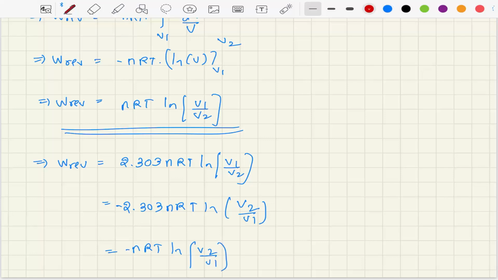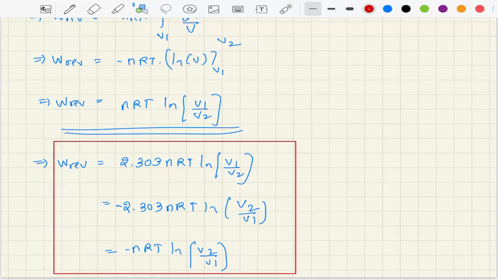So these are all expressions which correspond to W reversible. Hence what we can write is, at constant temperature, P1 V1 is nothing but P2 V2, or V2 by V1 is nothing but P1 by P2.